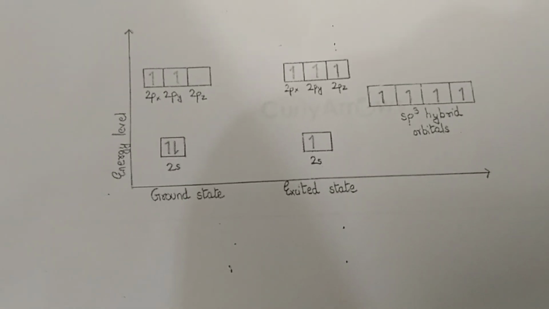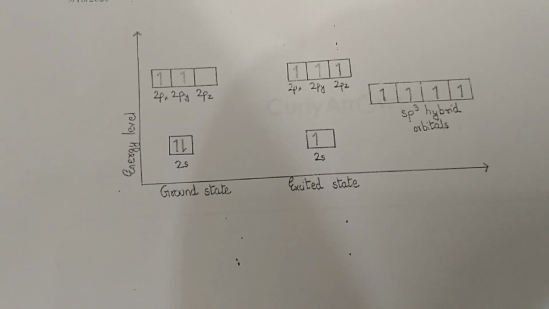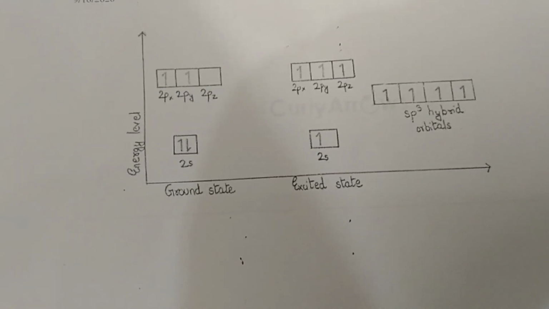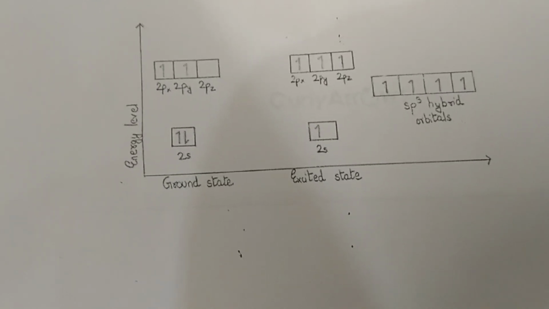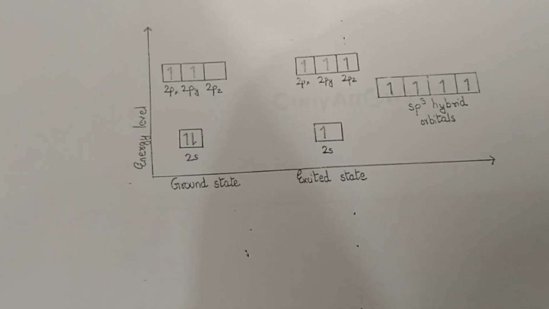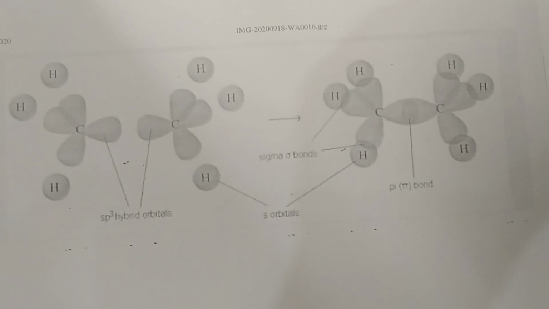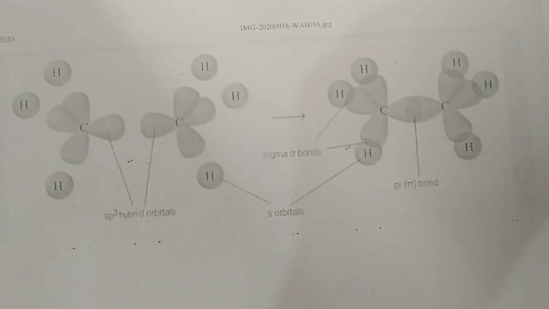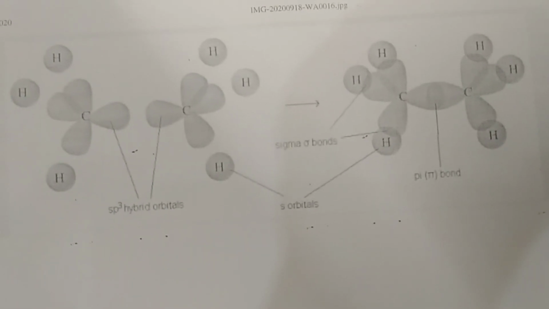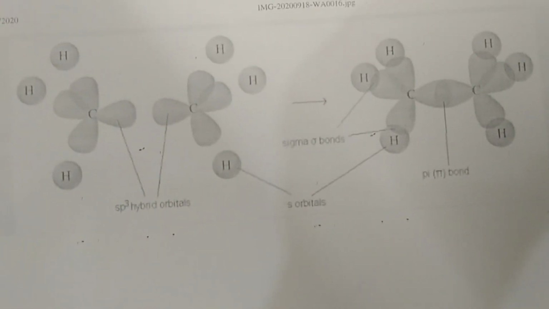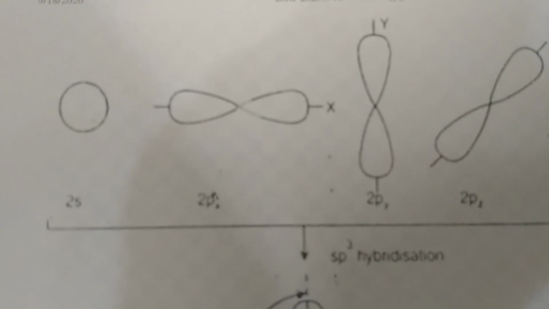That is how the sp3 hybrid orbital is formed. The sp3 hybrid orbital is formed by one s orbital and the other three p orbitals, and they form the sp3 hybrid orbital. So now we are going to know why it is an sp3 orbital, not an sp2 or sp orbital. Here you can see that a carbon-carbon bond, that is a single bond, is present, so the sp3 hybrid orbital is formed.